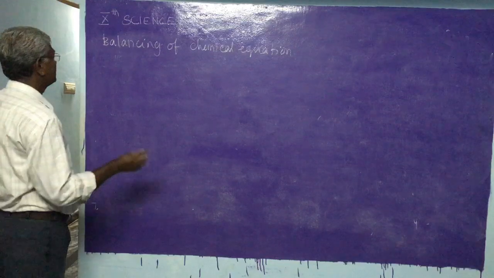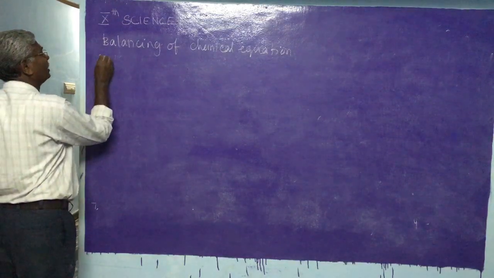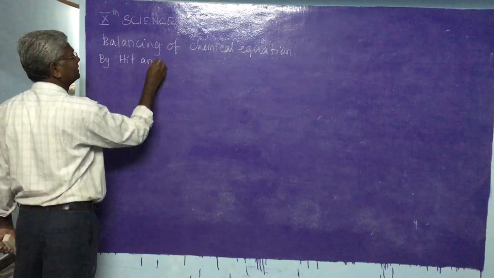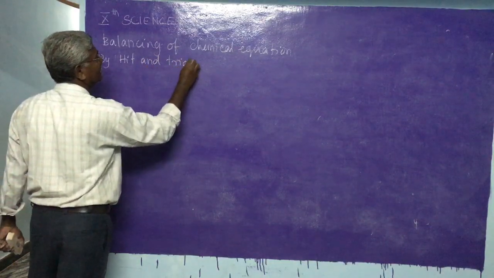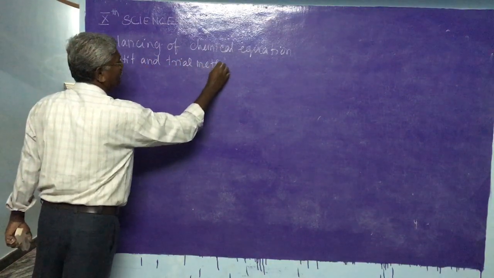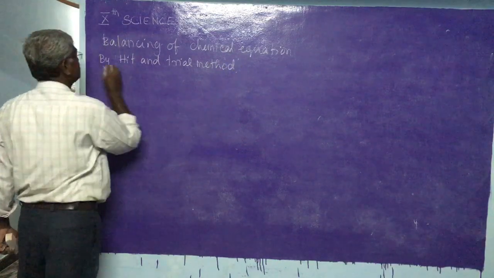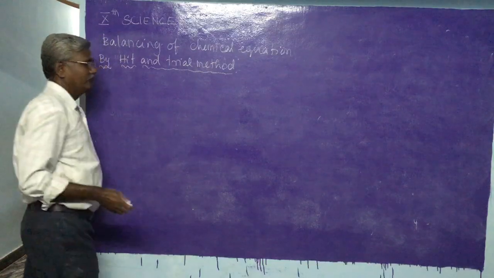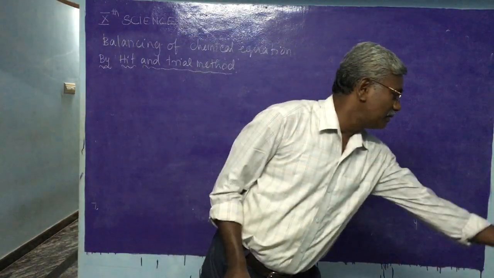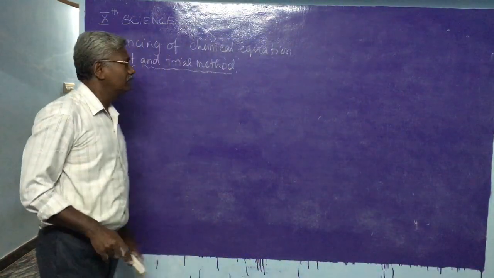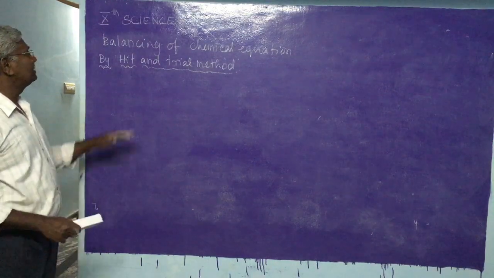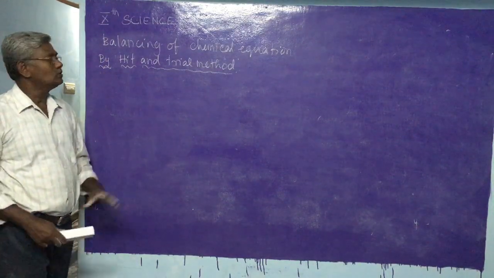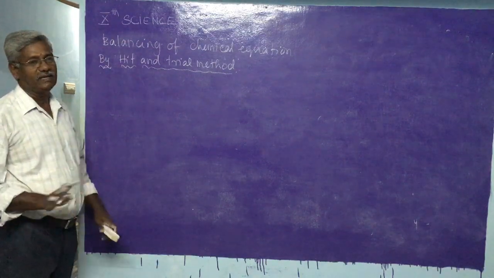We have many methods, but in your syllabus we have only the hit and trial method. We have many methods, like the oxidation number method and the partial equation method, but in your syllabus we are going to balance only simple equations. So by using the hit and trial method we can easily balance them.